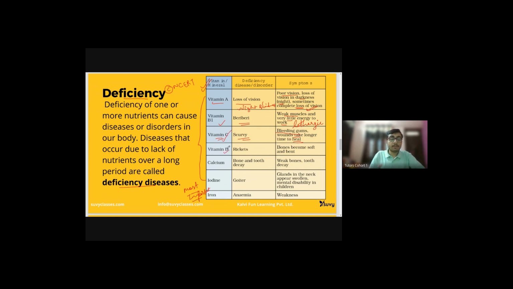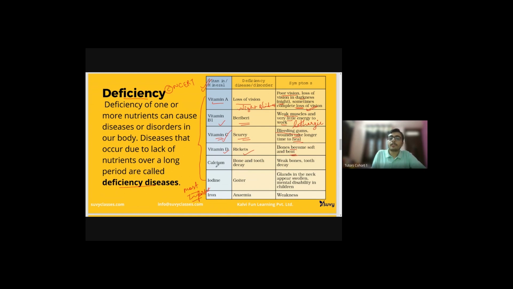Next, vitamin D. Vitamin D helps us to strengthen our bones and teeth. You remember, we have just studied it. The deficiency disease caused when vitamin D is in deficiency is rickets. And again, it is related to bones. So bones become soft and bend. If vitamin D is not in good amount in your body, your bones will get softer. And if it is in good amount, your bones will get stronger.